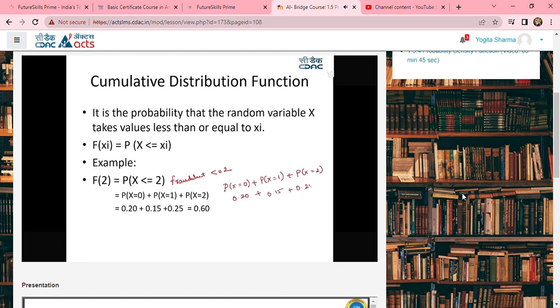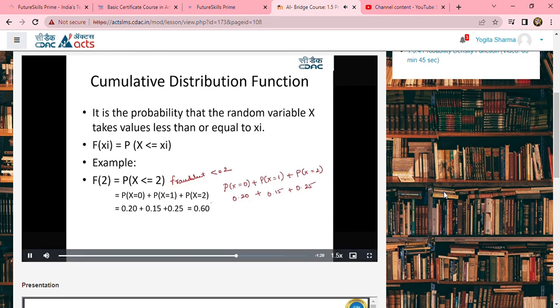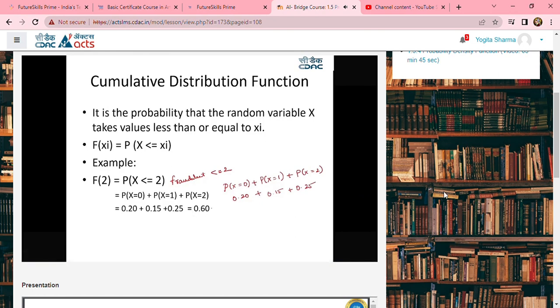So overall, if you just look at the function of the cumulative values at each and every event, it is coming to be 0.60. Now, in the same way, for example, if I just wanted to know the probability of occurrence of event less than or equal to 5 fraudulent transactions, then obviously my cumulative distribution function will take this particular form. So probability of an occurrence of event when there is no fraudulent transaction, then an event with 1, with 2, with 3, with 4, and lastly with 5. Now, adding all these probabilities together is going to give me the cumulative distribution function. So this is how the cumulative distribution functions are being calculated.